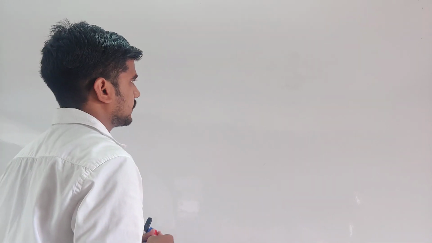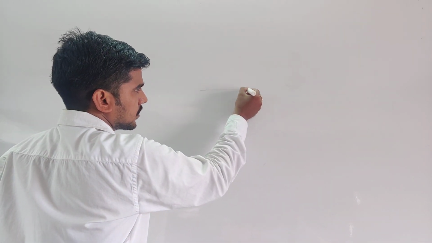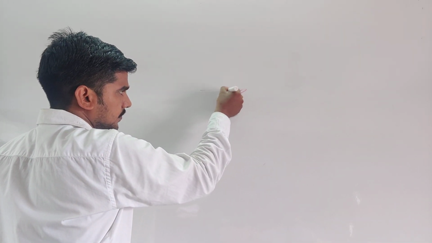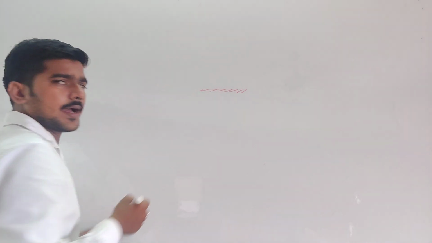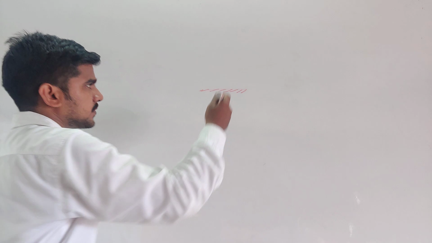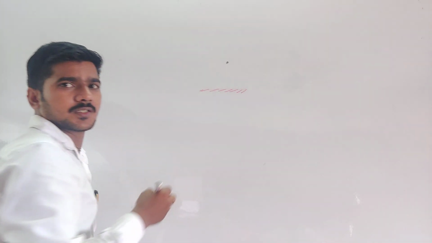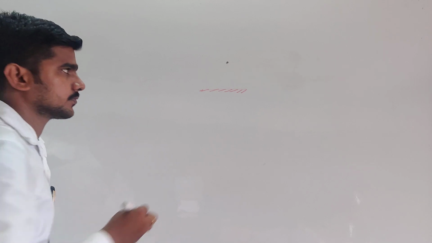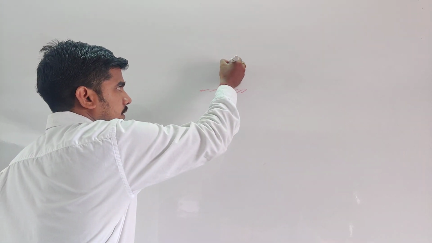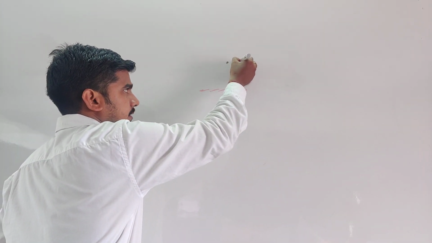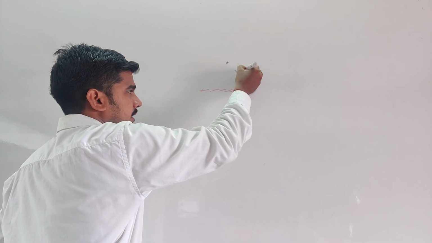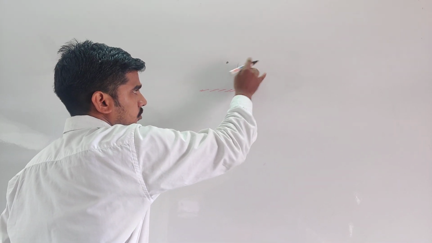Listen carefully. This is the Earth's surface. Suppose an object is placed here. We know that the value of g is always downward.